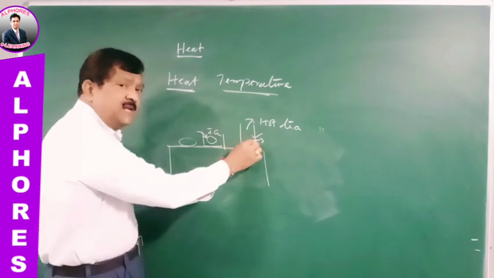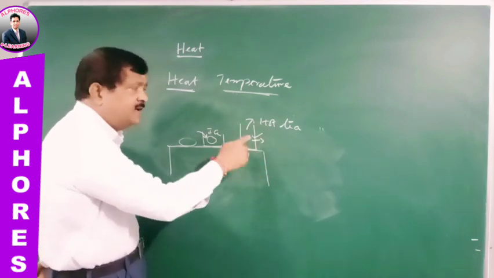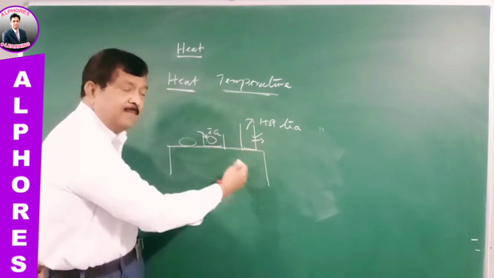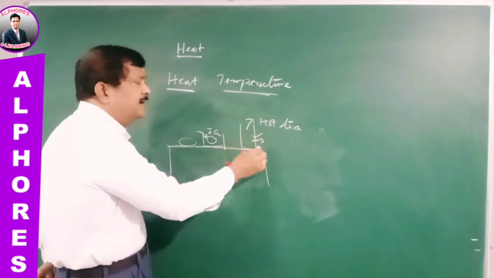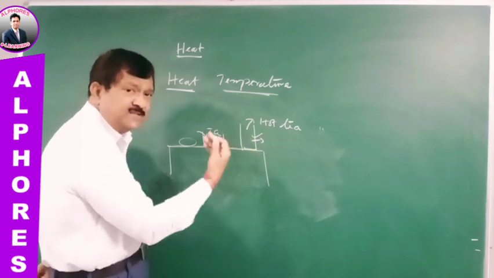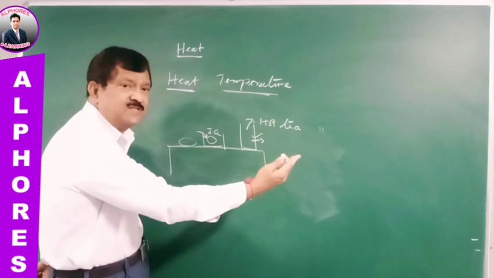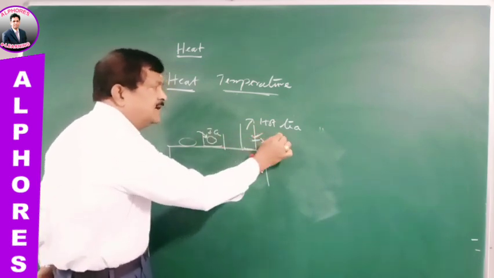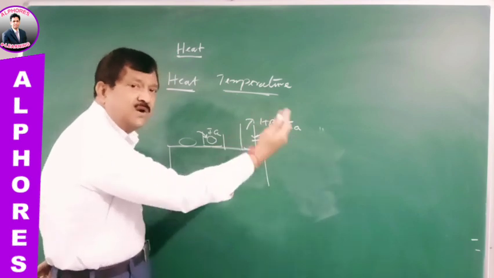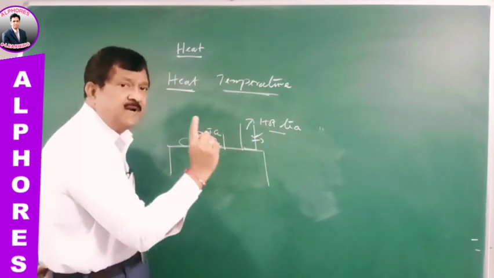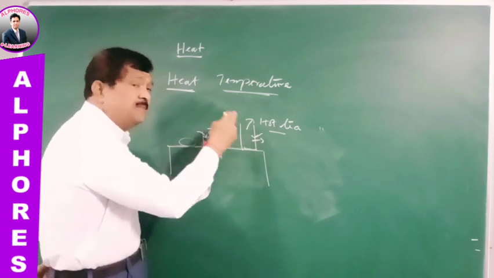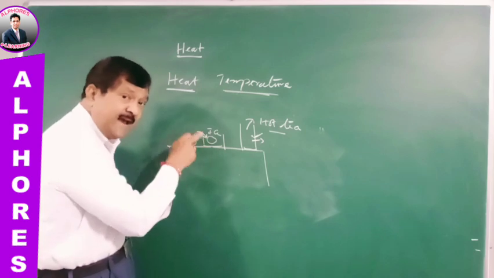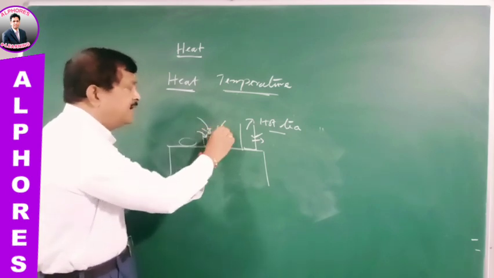Because previously, when compared with the room temperature, the hot tea or coffee you have taken is at a higher temperature. Because it is at a higher temperature, it is losing heat energy to the surroundings. Then heat is transferred clearly from this hot tea or coffee to the surroundings. That means the surrounding air particles will take away energy so that this gets cooled. Whereas heat energy is taken by ice cubes from the surrounding air particles.